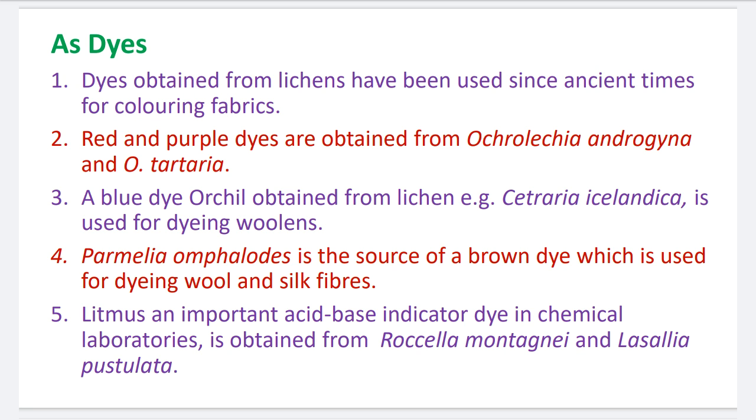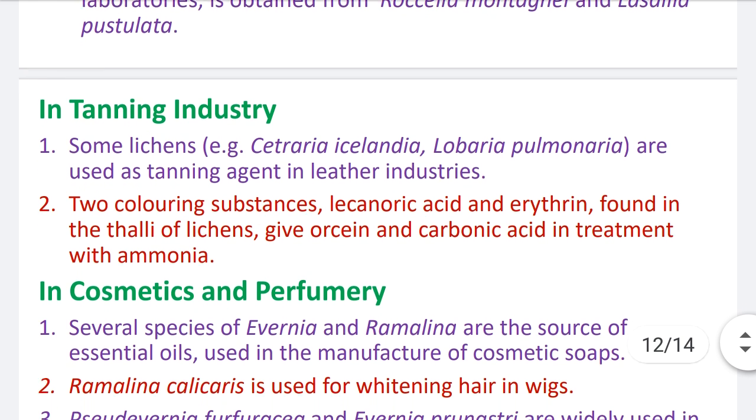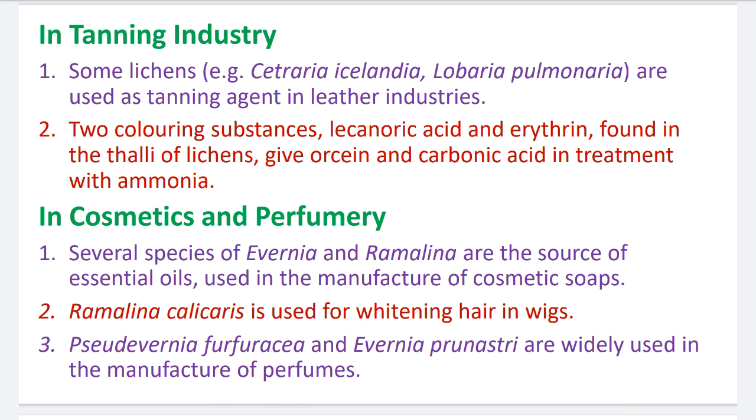Number 5. Litmus, an important acid-base indicator dye in chemical laboratories, is obtained from Rossella montagini and Lacellia pustulata. Okay. Then in the tanning industry.